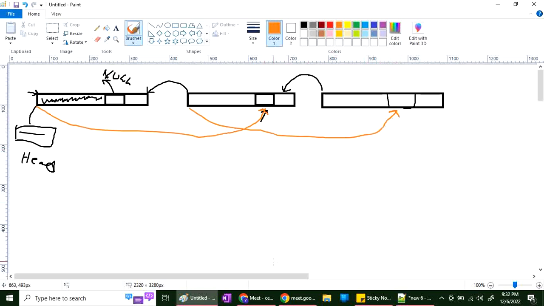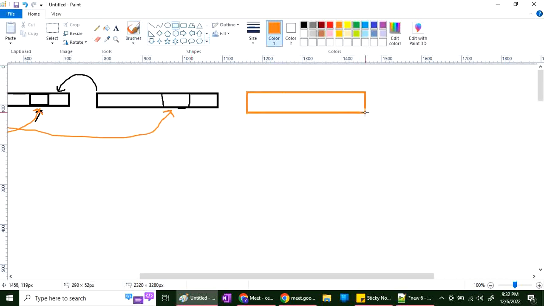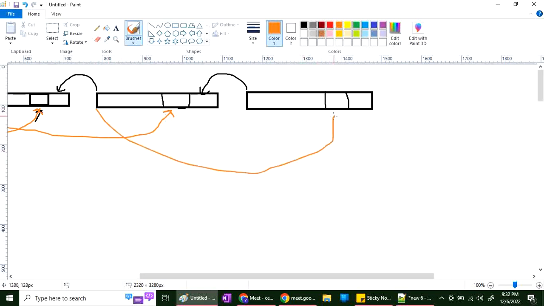Who is next? Again, the next patient will come, I'll do malloc and write this address here. Who is previous to him? The previous patient. And who is next? Consider nobody is next to him, so I will write null.